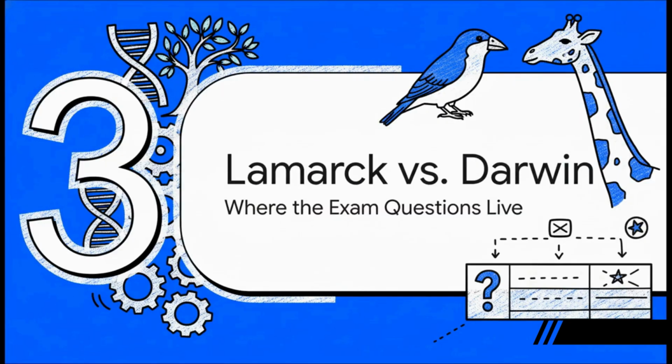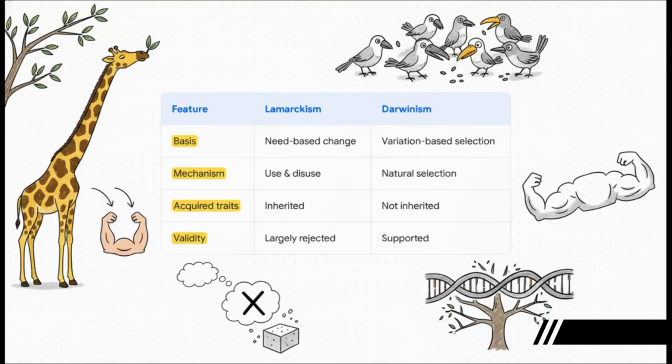Okay, this is it. We're at the heart of what you need for the exam, the head-to-head comparison of Lamarck versus Darwin. This is where those comparison questions, those table-based questions, all of them come from right here. Understanding these differences is absolutely non-negotiable. Let's break this down point by point.